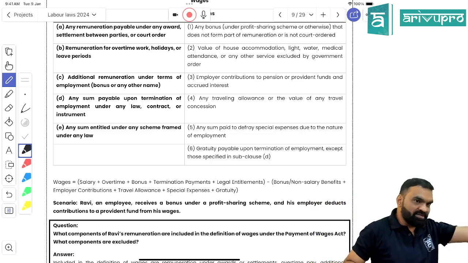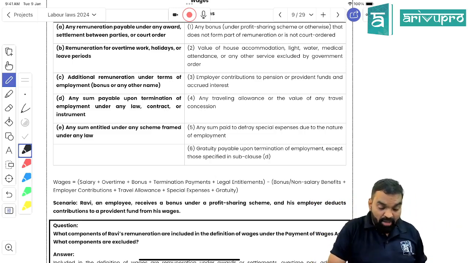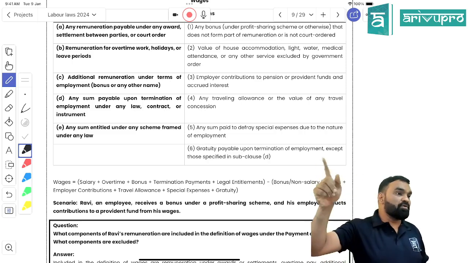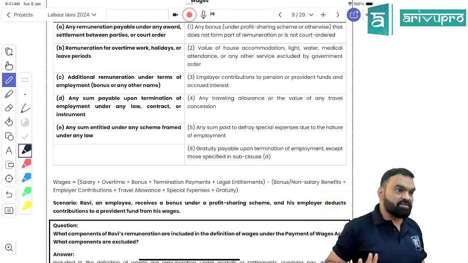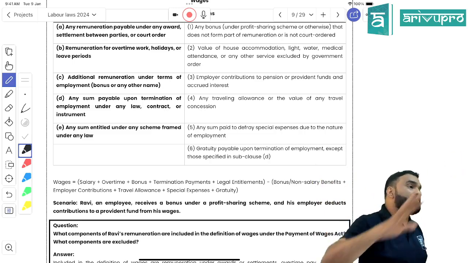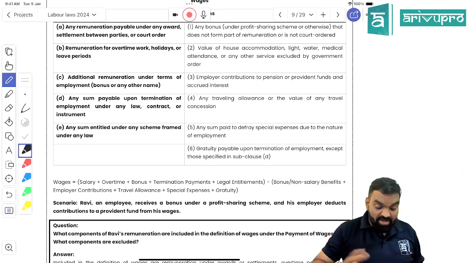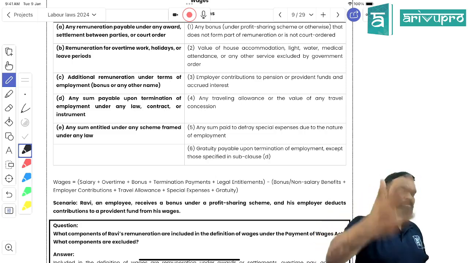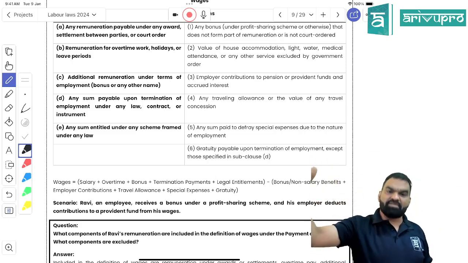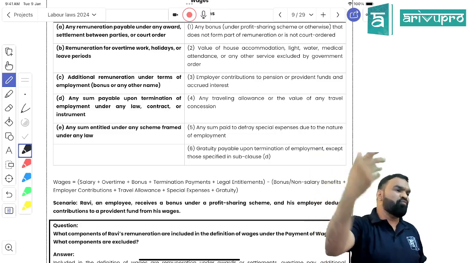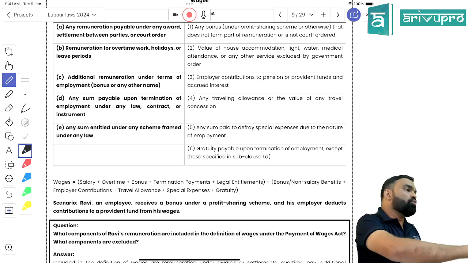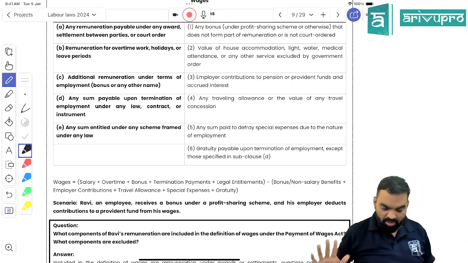Got my point, students? Is it clear? Now the employer's contribution, meaning the PF contribution, need not be on a monthly basis according to the Payment of Wages Act, right? Now travel allowance can be a reimbursement. It can be paid quarterly, half yearly, annually, monthly, fortnightly, daily, right? No Payment of Wages Act is going to be applicable on it.